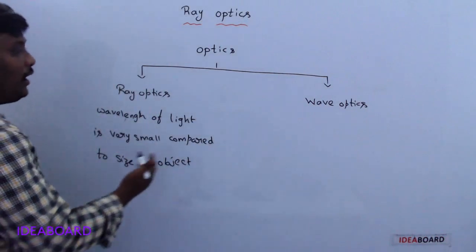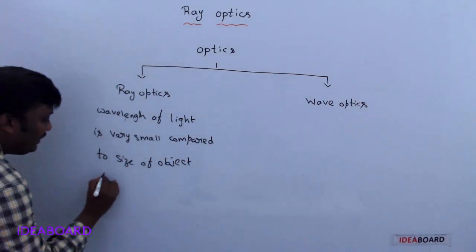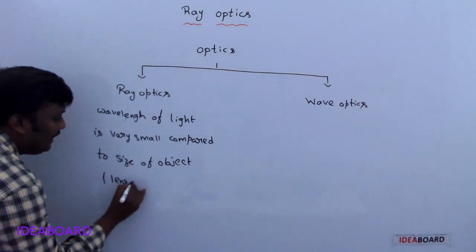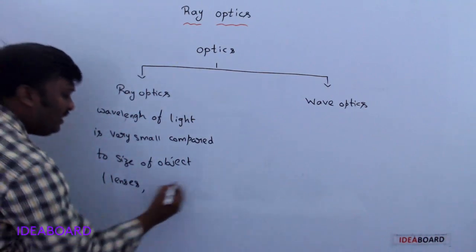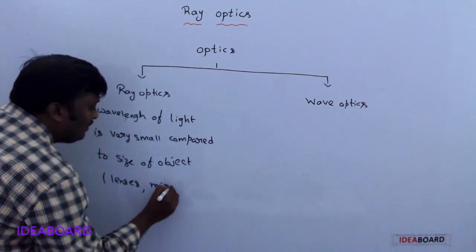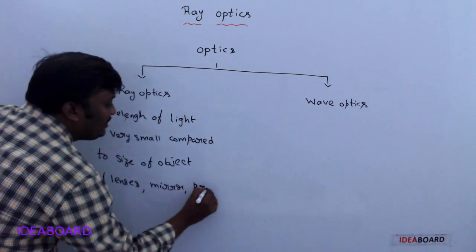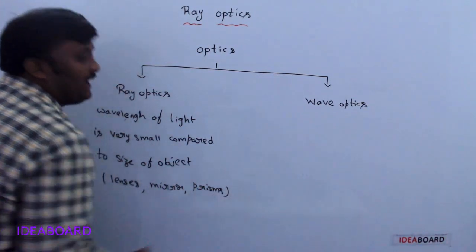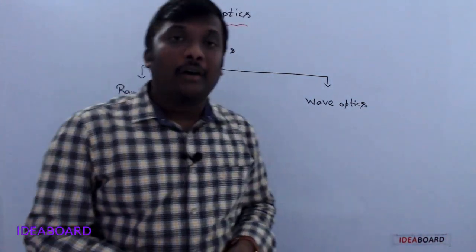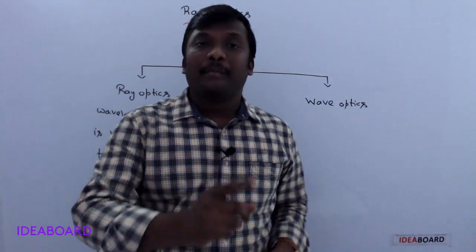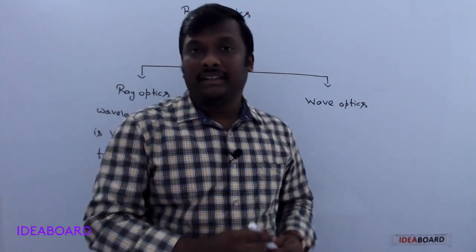Here we consider objects like lenses, mirrors, prisms, etc. They are very large in size compared with the wavelength of light.